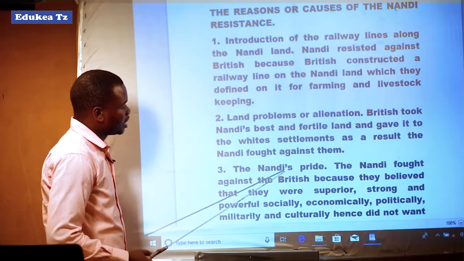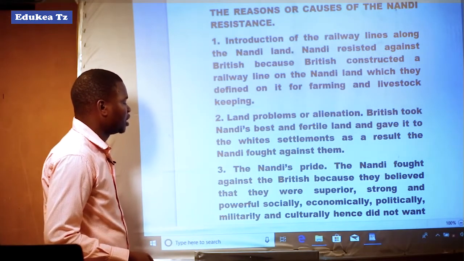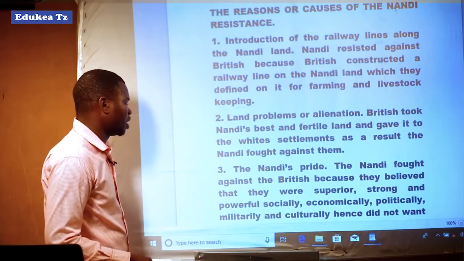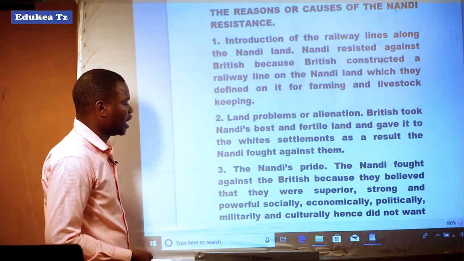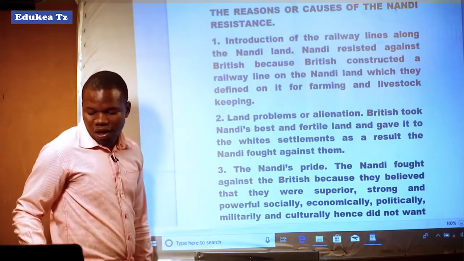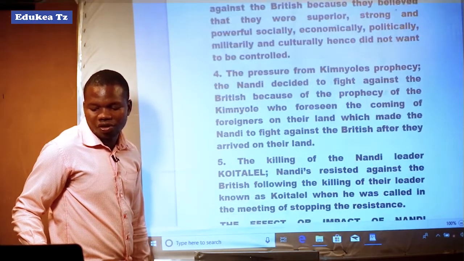Another factor was Nandi's pride. The Nandi fought against the British because they believed that they were superior, strong and powerful socially, economically, politically, militarily and culturally. Hence, they decided to wage war. They did not want to be controlled.